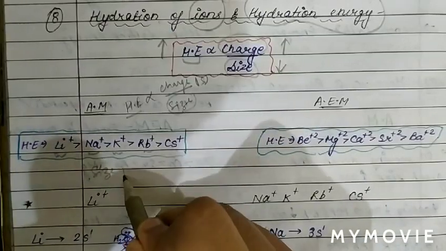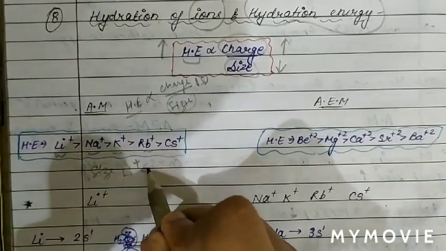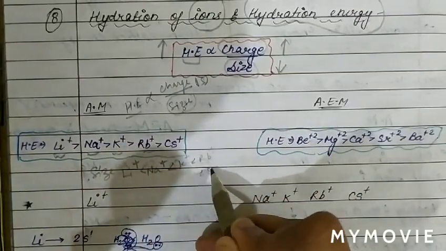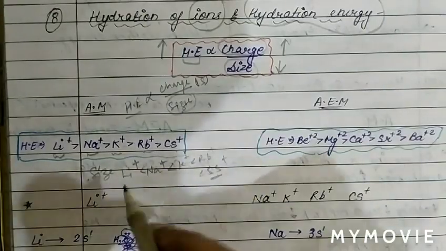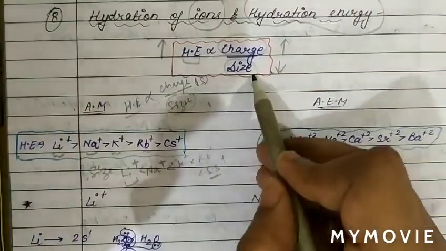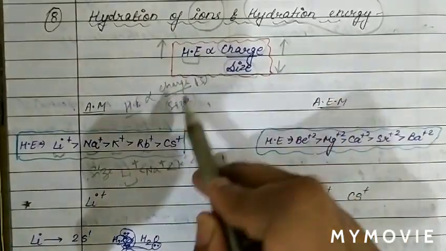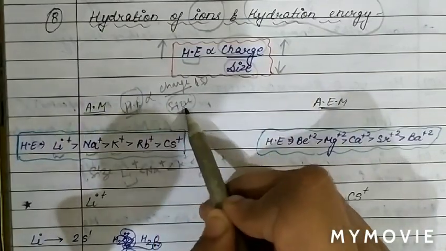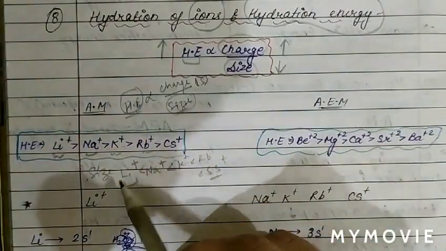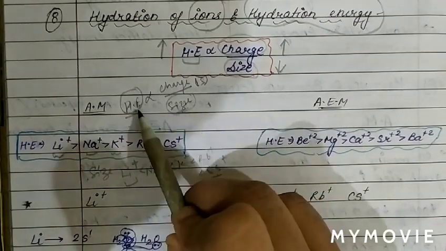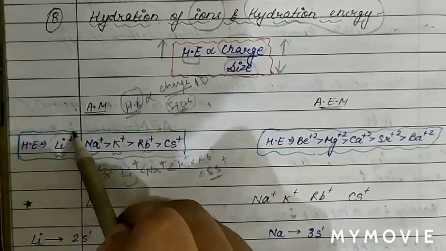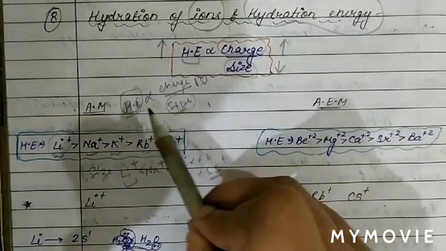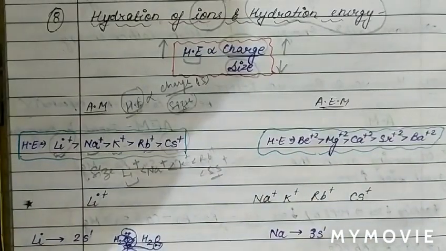The size is such that lithium plus has the smallest size, then sodium plus, then potassium plus, then rubidium plus, and then cesium plus. So the largest size is for cesium plus and the smallest size for lithium. Small size means more hydration energy because the charge is the same, +1. Therefore we compare the hydration energy on the basis of size. Because lithium has the smallest size, it has high hydration energy. So lithium has the highest hydration energy, then sodium, and cesium plus, due to the largest size, will have the smallest hydration energy.